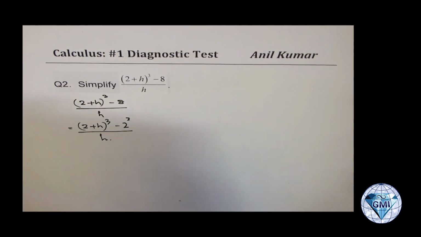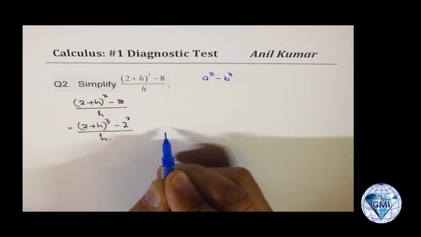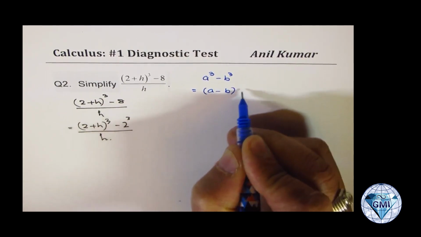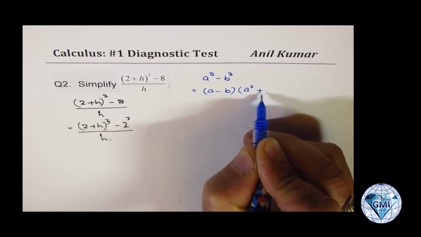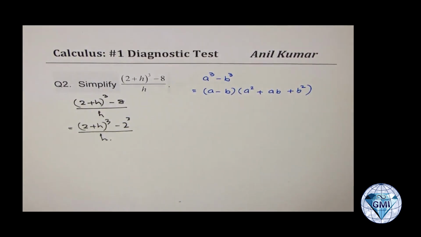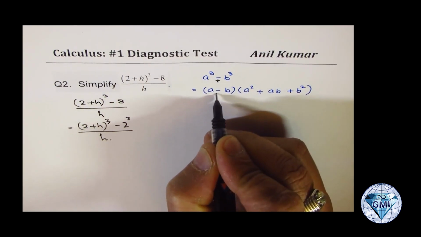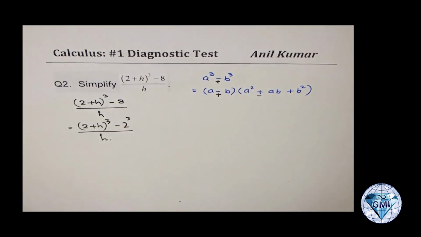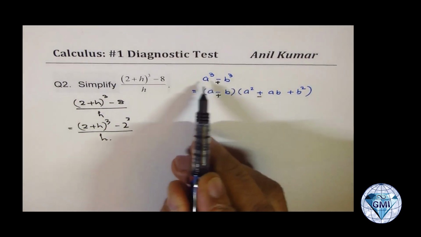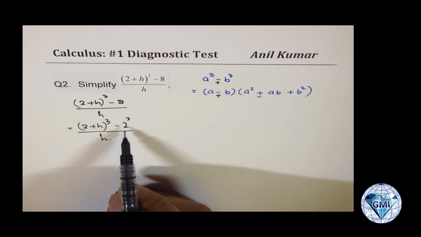Now I hope you remember the formula. What is a cube minus b cube equal to? A cube minus b cube is (a minus b) times (a square plus ab plus b square), correct? If you have a cube plus b cube, then we get a plus sign here and a negative sign there. Now in this particular case, we have to use difference of cubes, where a is 2 plus h and b is 2.